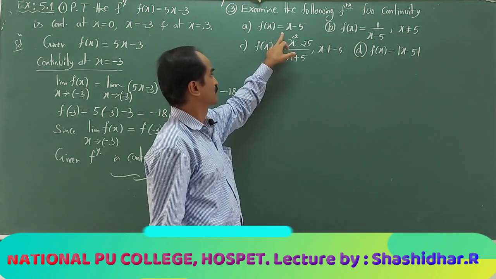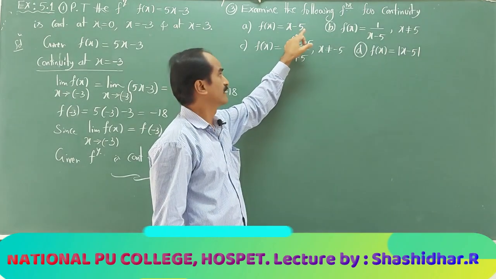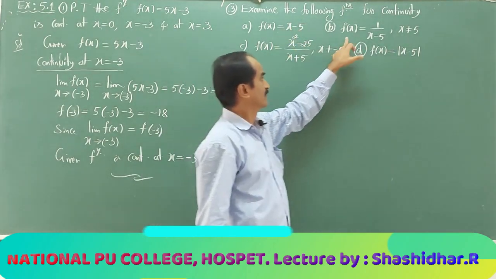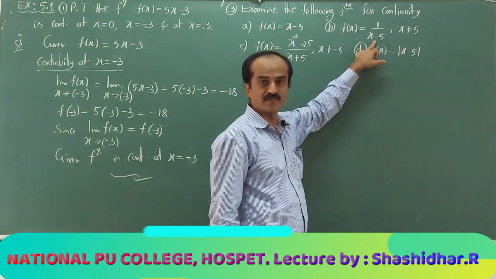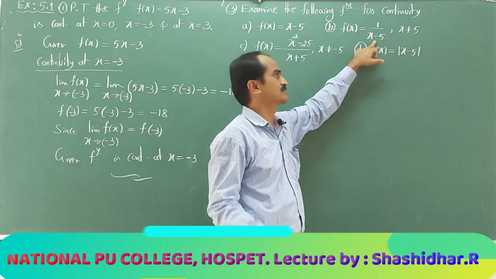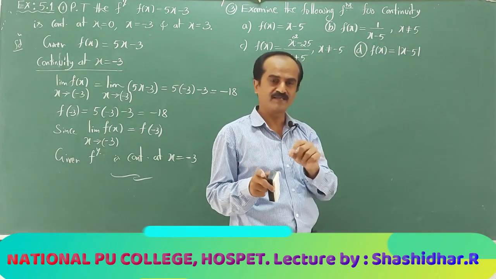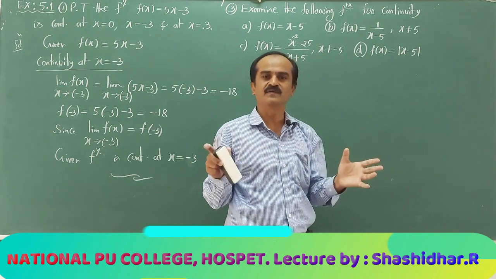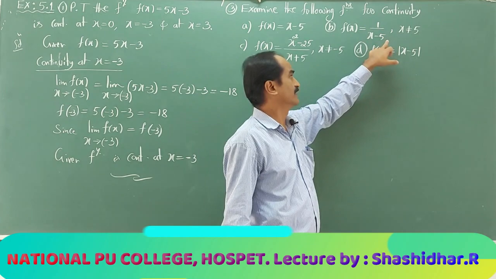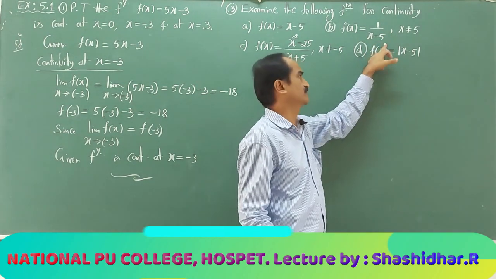Now first function, what is the domain of this function? Entire real set. In the entire real set I had to show that it is a continuous one. Here f of x equal to 1 by x minus 5. Since the function is not defined at only one point, that is at x equal to 5, from the domain, that is from the real set, you had to remove 5. The rest of the points will be in the domain. So I had to check the continuity of this function at all real numbers other than 5.